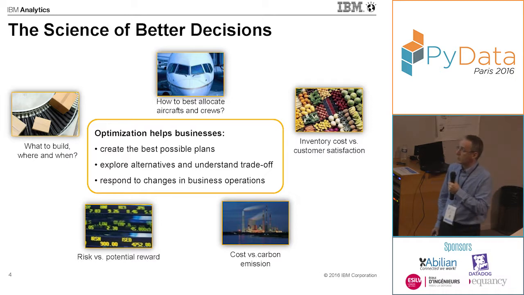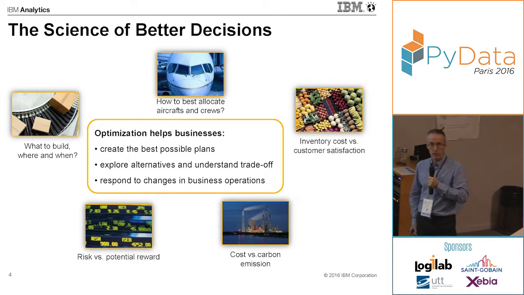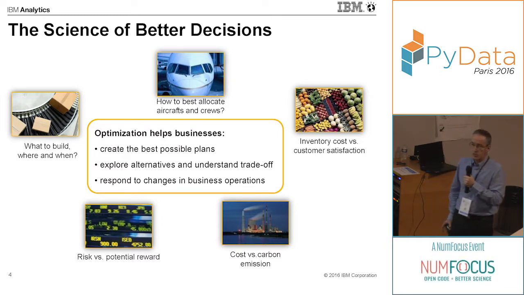Also, in operations, you may want to respond to changes in business operations. For example, if there's a technical problem with the plane, or because of bad weather conditions you need to close a plant, then that means you quickly need to react and adjust your plans so that you take into account those changes. So this is really what optimization is used to do.